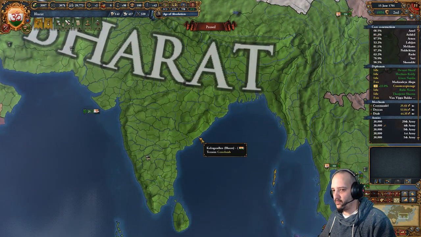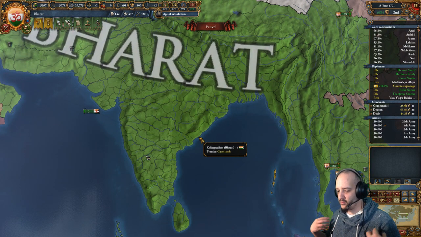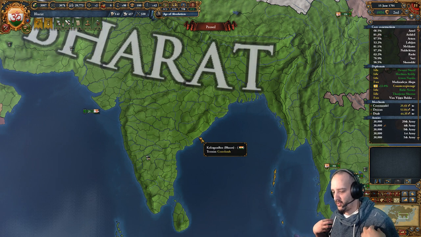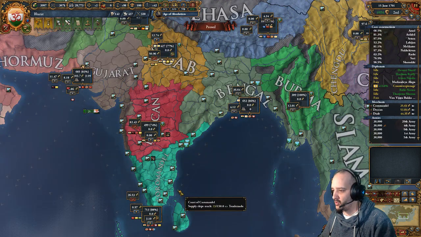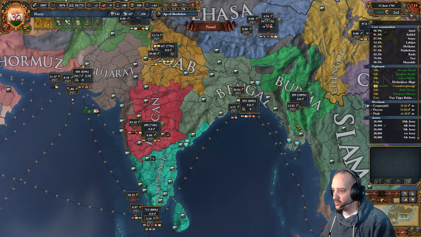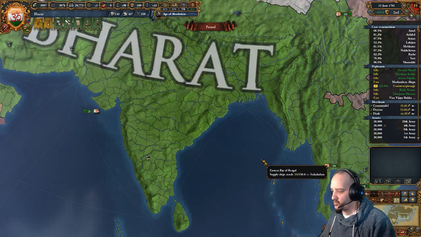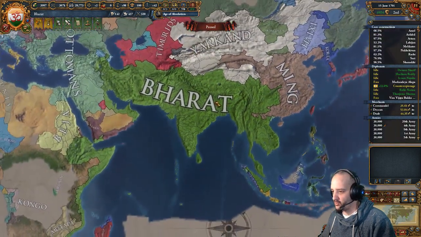So basically, because you have your manpower, you have your troops, you have your subjects' troops. And then your subjects are giving you a crap ton of force limit, which you can afford at Vijaynagar because you're in India. And you control the trade pretty well, especially east. So I would suggest going east first. In our case, we also got a bit lucky, so you might not be able to go that fast.